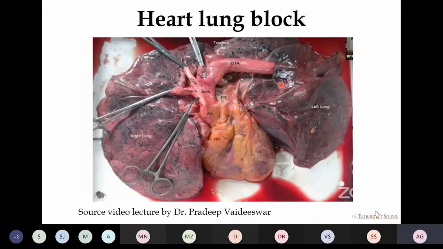It is a heart-lung block showing the right and the left lungs, and the heart in the center showing the right ventricle, left ventricle, arch of aorta, the arch arteries, descending thoracic artery, trachea, and also the pulmonary trunk. It is the heart-lung block which we get for the dissection.